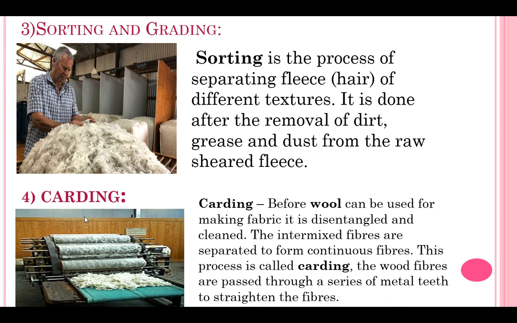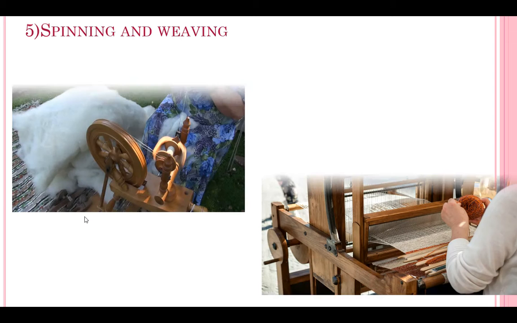Understood, students? Anybody is having doubt in this process? And after this woolen will be given for coloring. Different colors will be done. As you all know, this woolen will be colored with the help of dyes or chemicals. Different colors we can use to make this colored woolen. Next process is,